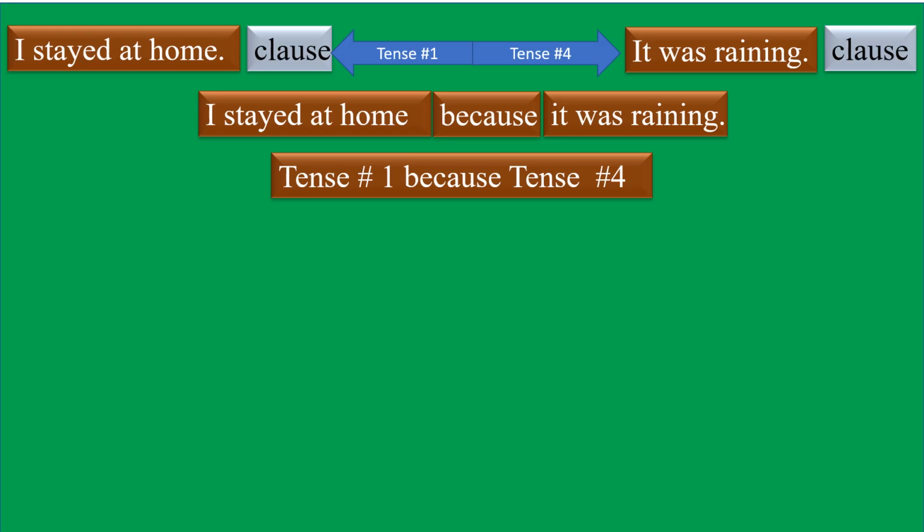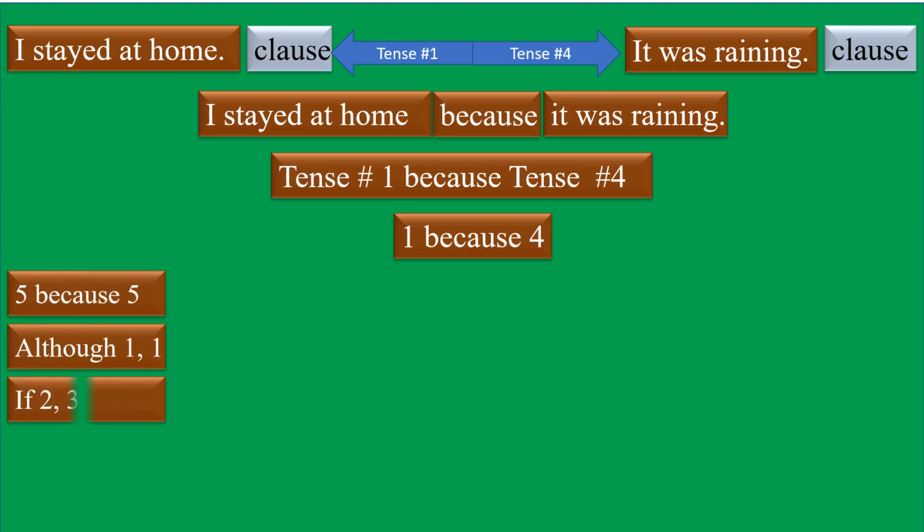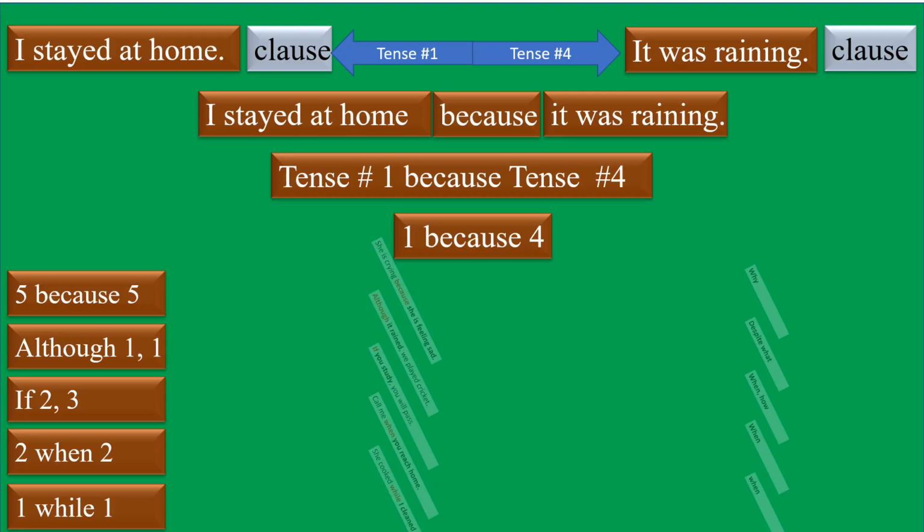We can further simplify: 1 because 4. So let's look at a few other tense combinations and see whether we can form sentences. 5 because 5, although 1 1, if 2 3, 2 when 2, 1 while 1. Those are tense numbers.